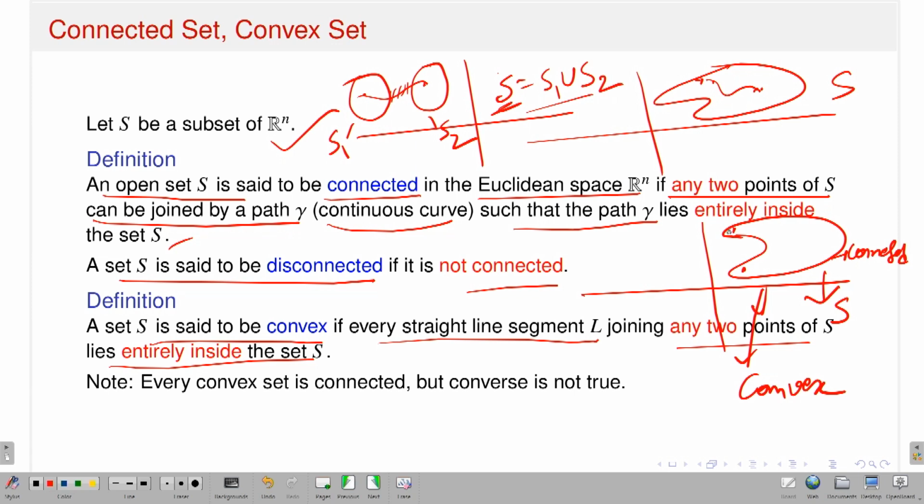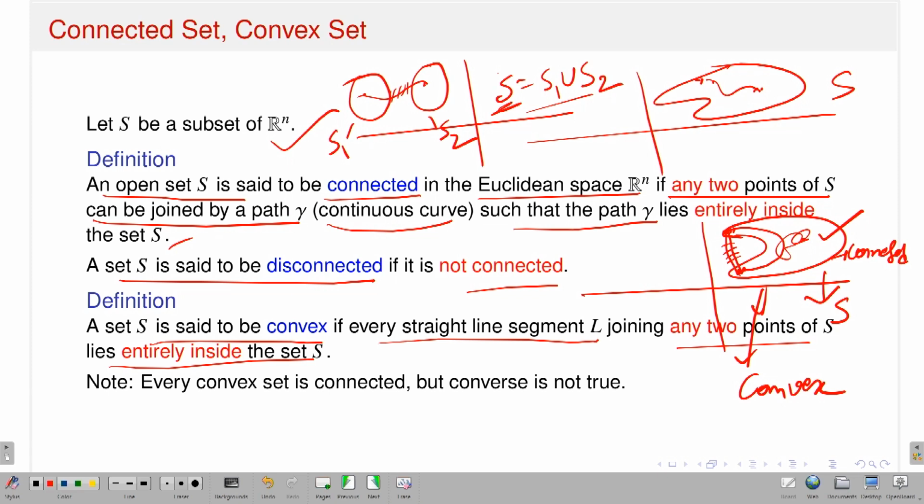I should join them by a path which lies entirely in the set. So this is the path I can draw, and it fully lies in that set, not an issue. So therefore this is connected. But what is the definition of a convex set? The line segment, that means if I draw a line between this point and that point, this portion lies outside the set. So therefore this set is a connected set, but it is not a convex set.